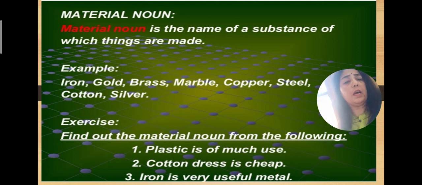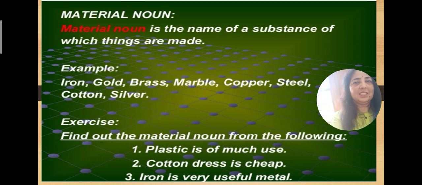In the same way, plastic is of much use. In this sentence, plastic is a material used to make other things, so it's a material noun. Cotton dress is cheap. Over here, cotton is the name of the material with which the dress is made, so cotton is a material noun. Iron is a very useful metal. So iron is again the material with which other things are made.